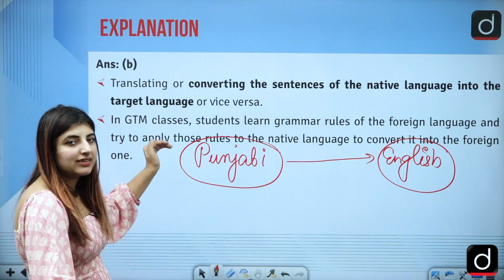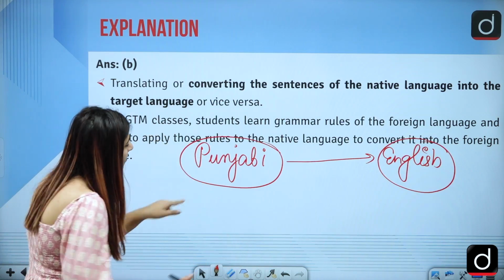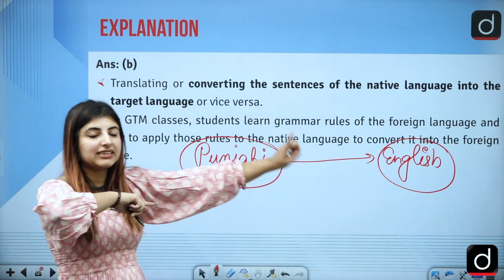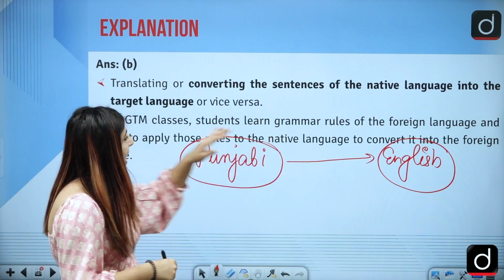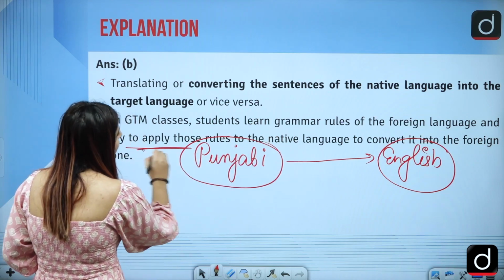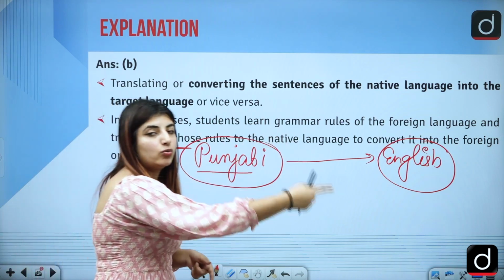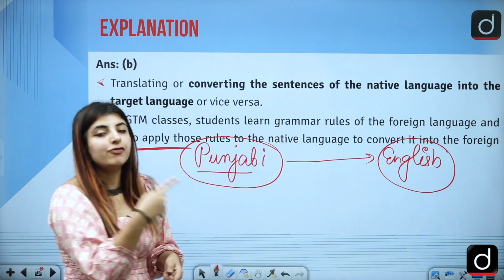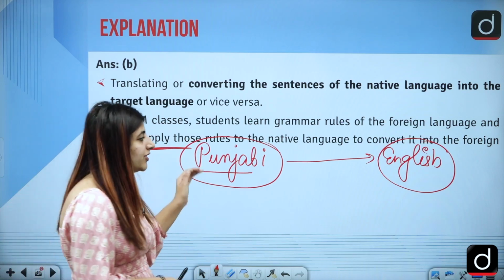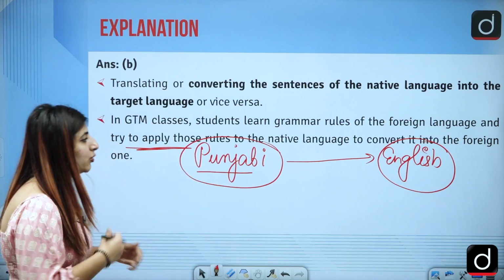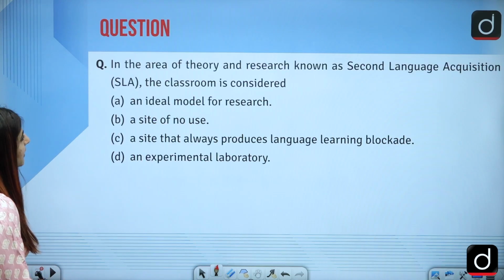So in grammar translation classes, the grammar rules of the foreign language, that is English, will be learned by me, and then I'll try to apply those rules in my native language and then convert it again to the target language of English, the foreign language. So you see how basic this one is. Drilling is time and again done in this very method.